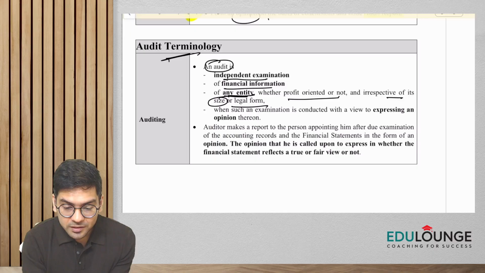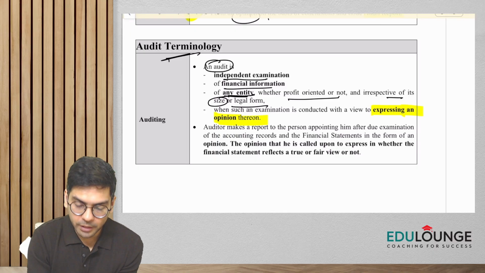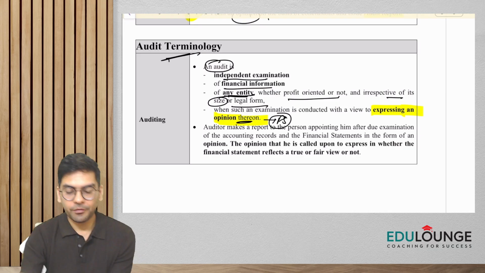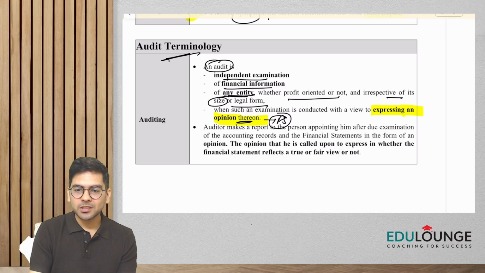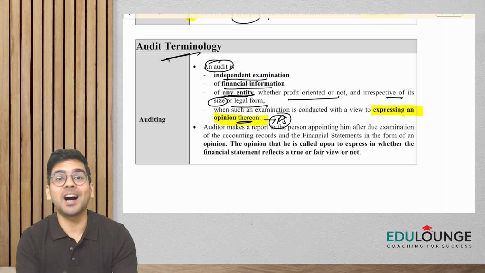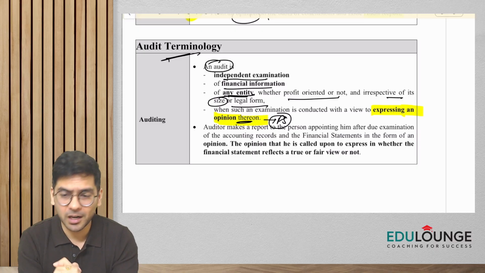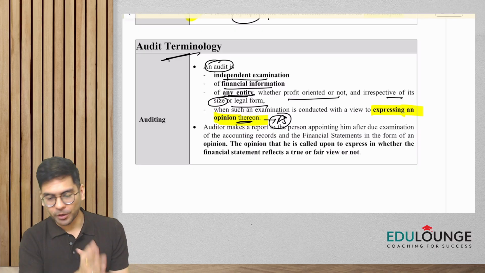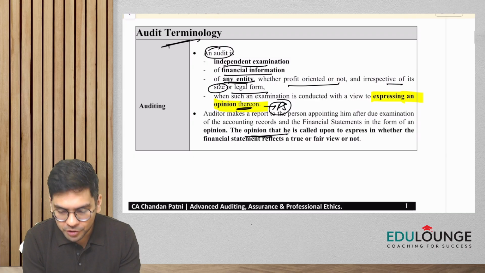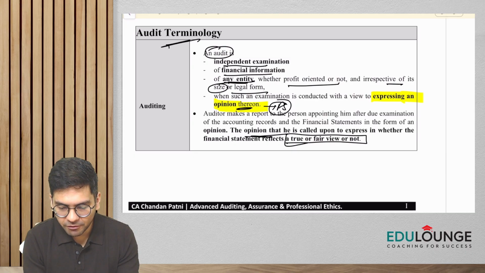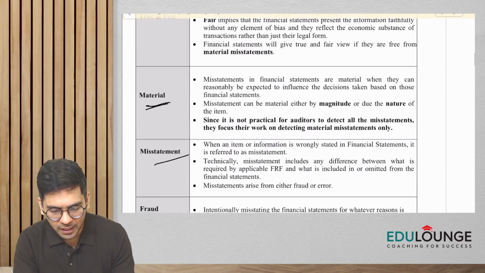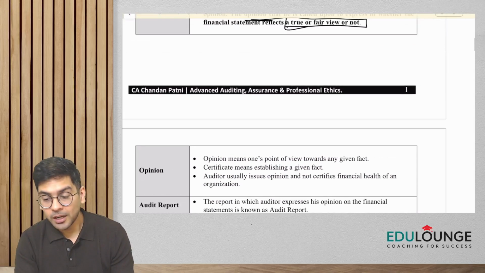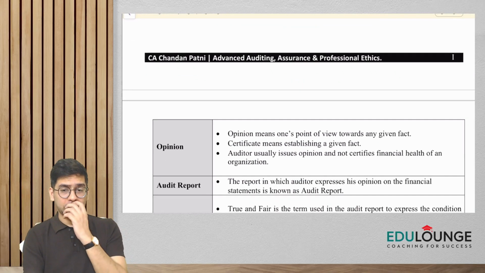But guys, why do we even do an audit? When such an examination is conducted with a view to express an opinion thereon, it means you express an opinion on the financial statements. And do you remember, guys, what kind of opinion you express? You express whether the financial statements are giving a true and fair view or not. That's it. Now, what is true and fair we shall also be covering here.